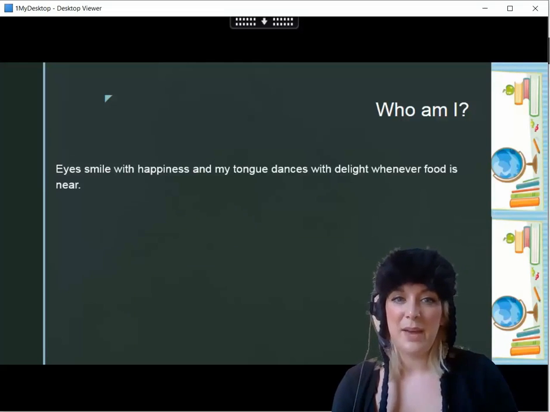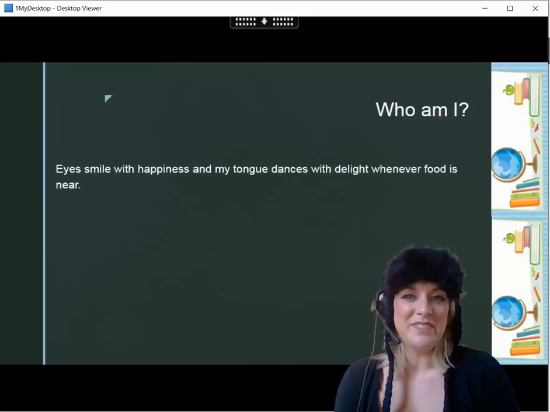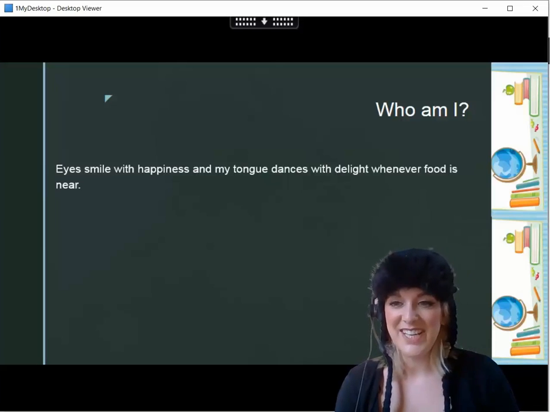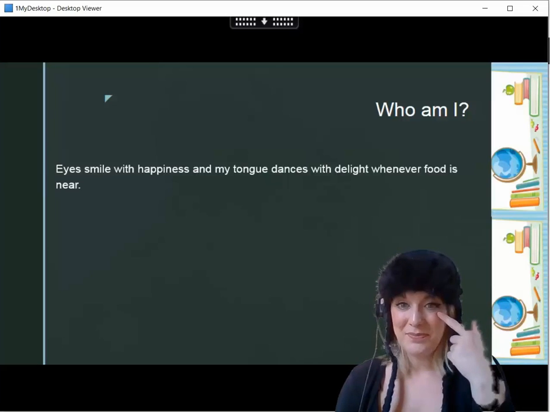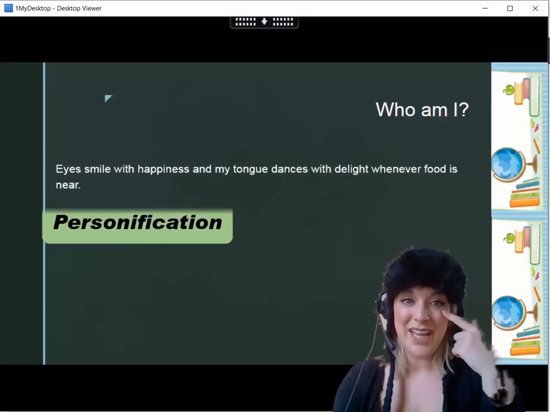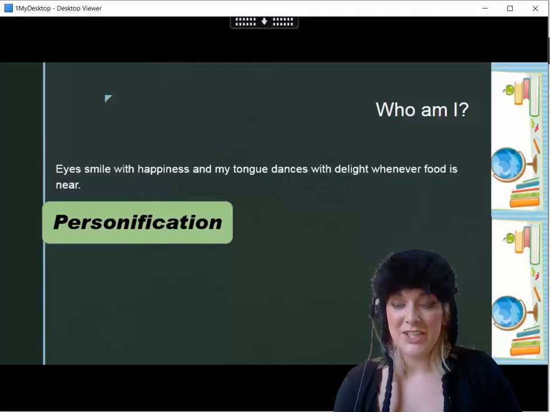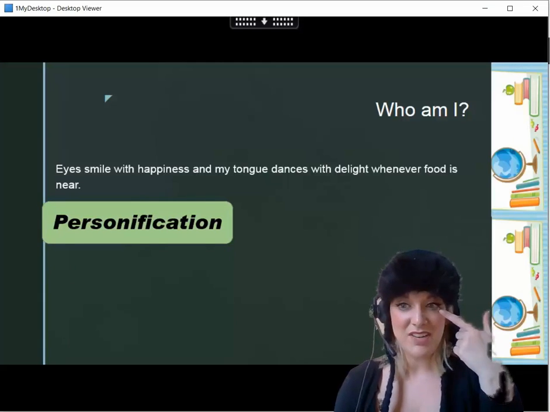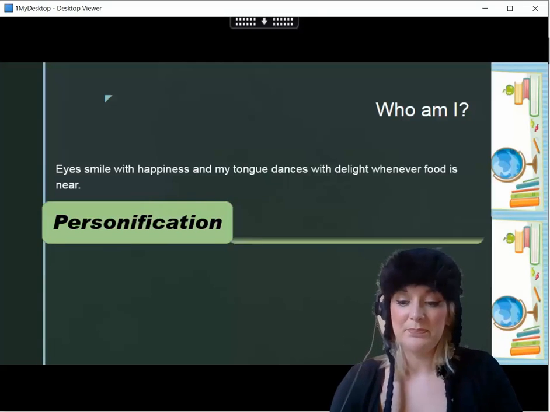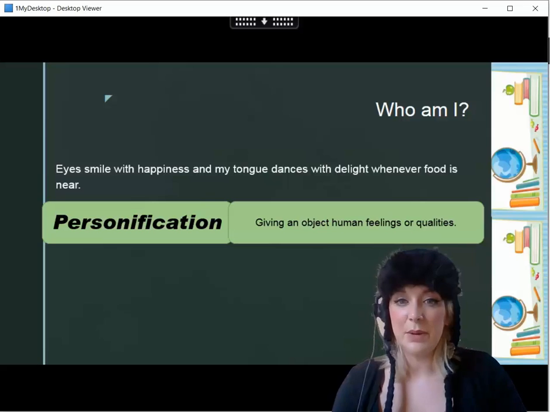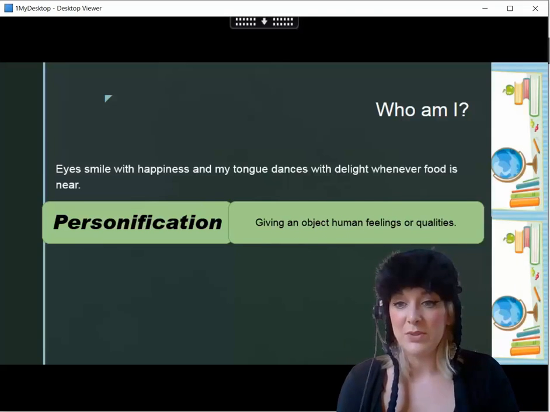Eyes smile with happiness and my tongue dances with delight whenever food is near. So eyes don't really smile, do they? My mouth would smile, but what I'm doing there is giving it personification. So actually my eyes aren't really alive or anything, but I'm giving them a human quality. So personification is when we give an object human feelings or qualities.